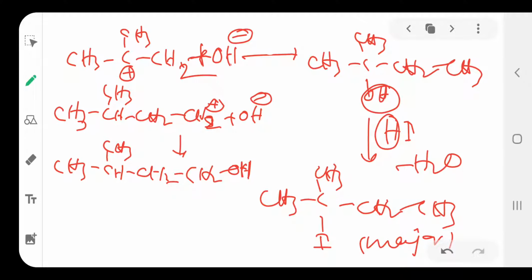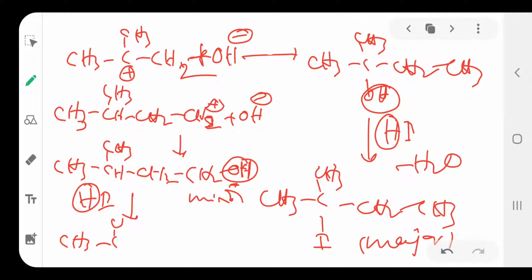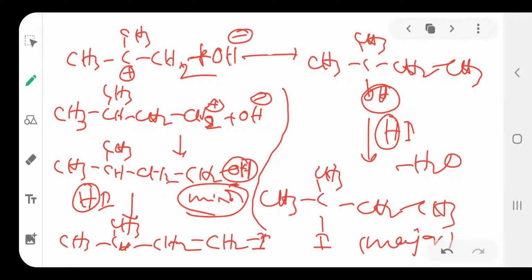Again if it reacts with HI, this OH and H leave as H2O, and iodine is added on this side, giving CH3 CH3 CH2 CH2I. So this is the minor product.